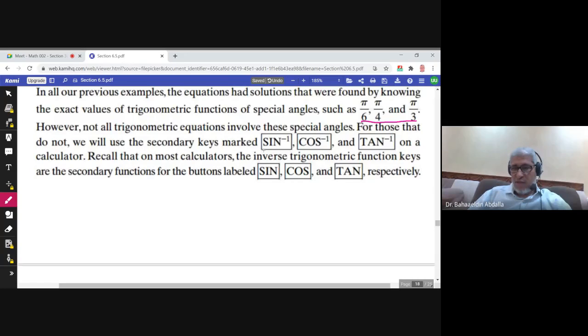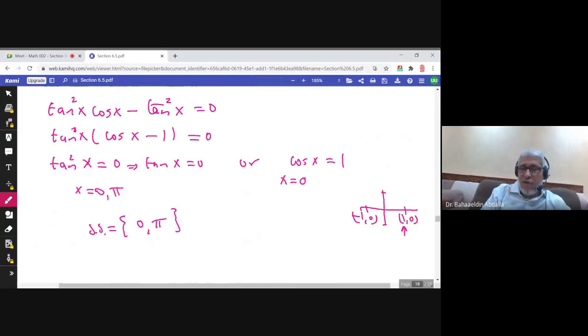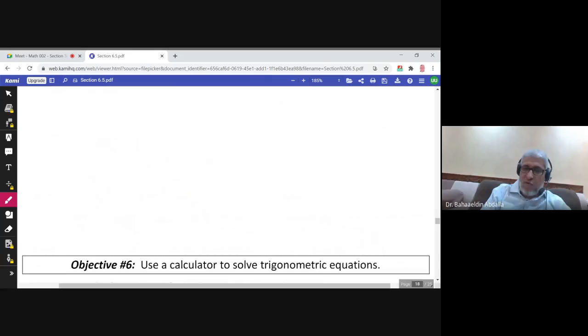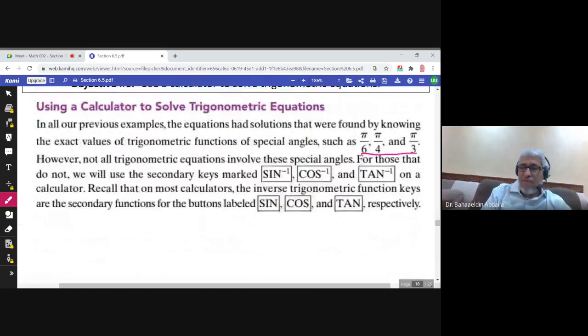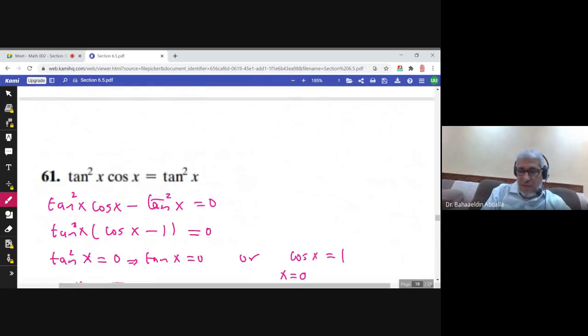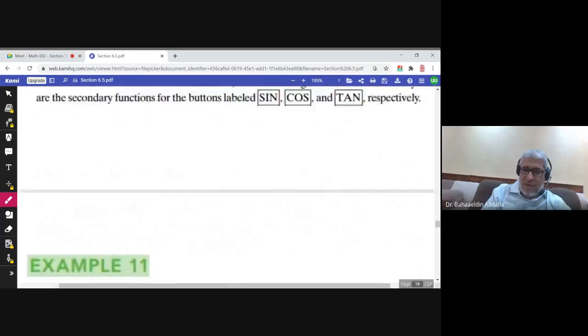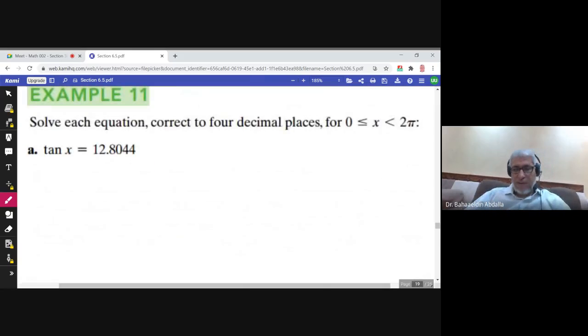And once you find the solution, you will always get the reference angle from the calculator. So you use the reference angle to find all other solutions. In fact, we have been using the calculator here. You will do the same, but you don't know the reference angle immediately. You have to find the reference angle, as we shall see.